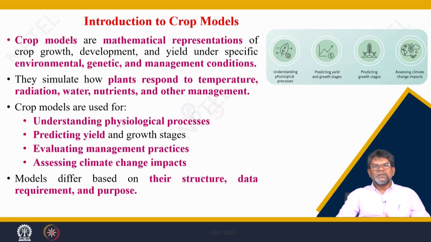If you go on conducting experiments to know the effect of a specific factor, the experiment takes a long time, and you need repeated experiments for 2 years, 3 years to get conclusive results, and you may have to do multi-location trials. So, scientists and engineers realized that modeling is applicable in other fields, and asked whether it could be introduced in agricultural systems, so that we can predict the crop yield, the water balance output, the nutrient balance output, or the crop growth or biomass yield, in limited time, very quickly and at limited expense.